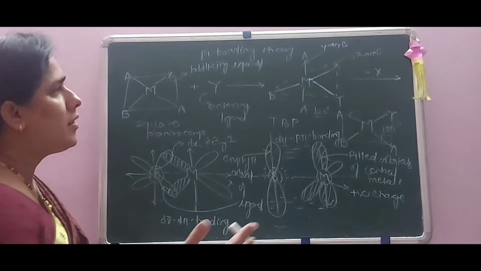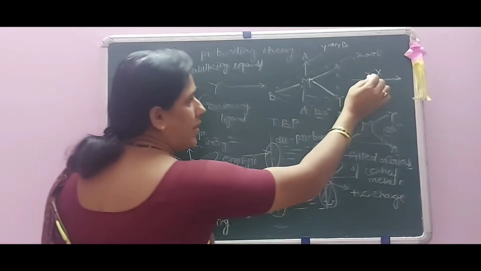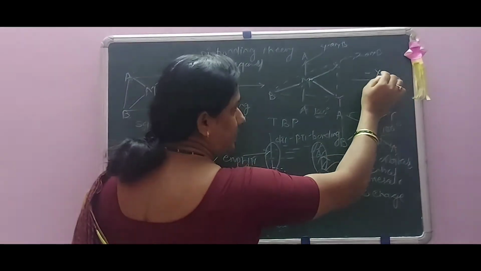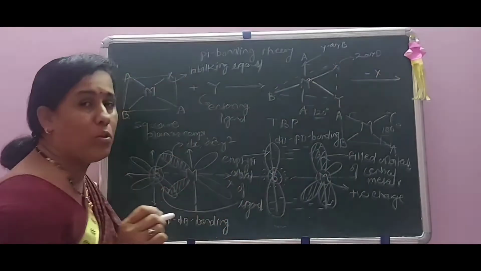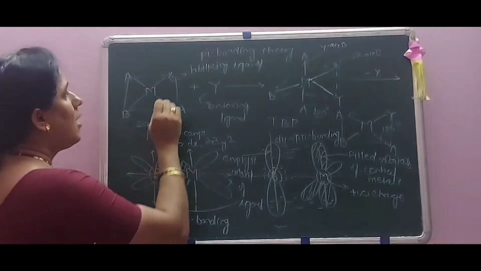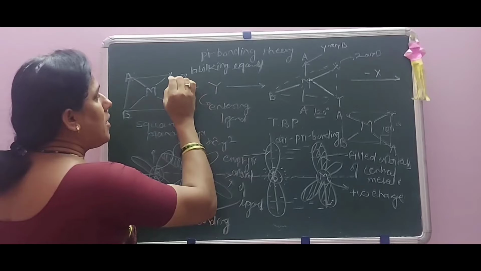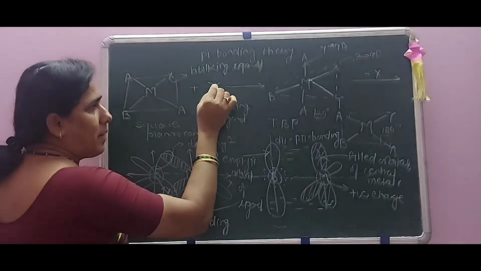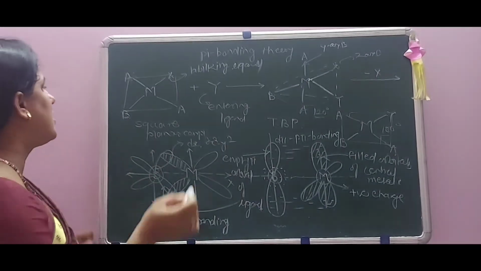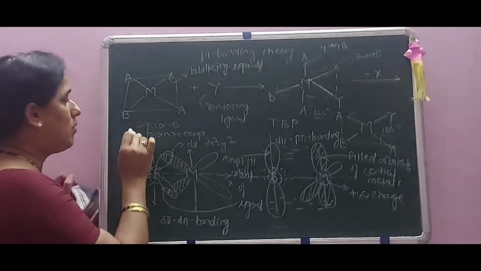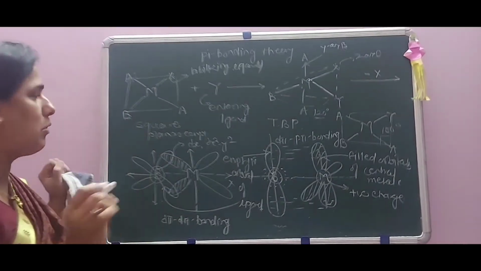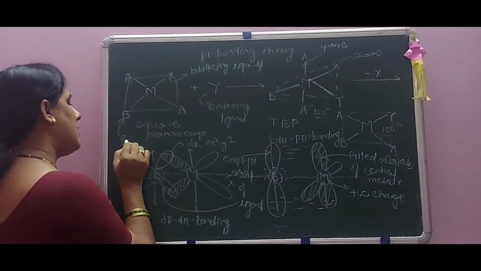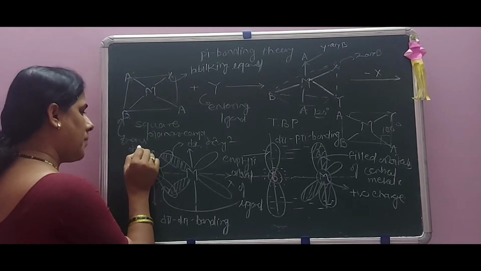How is it possible? This phenomenon is also the leaving of a labile group, that is called X here. How this takes place and how the replacement of X is taken by this entering group which is trans to a trans-directing group. That is, here B is called a trans-directing group.